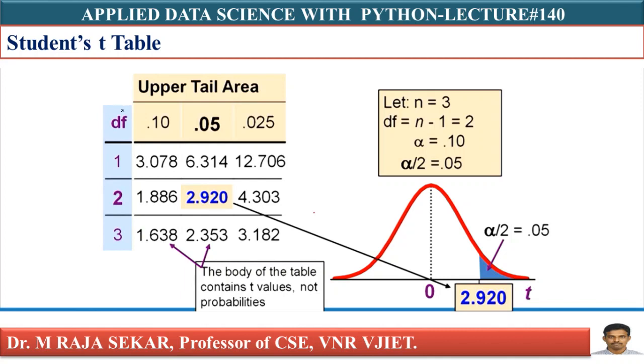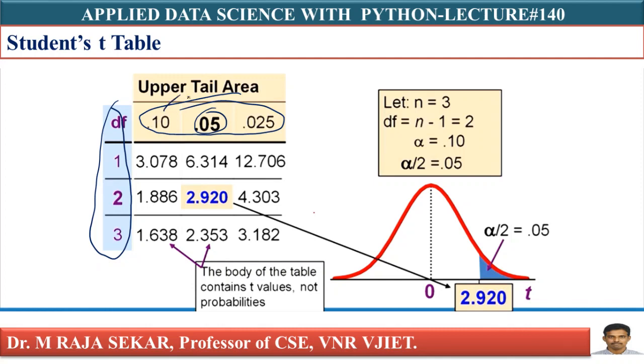In the Z table, whatever value is given is the area, which means you can find the probability. But in the t table, the area is given at the top. This column indicates degrees of freedom, and the top row is the upper tail.